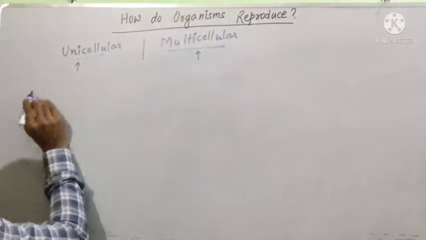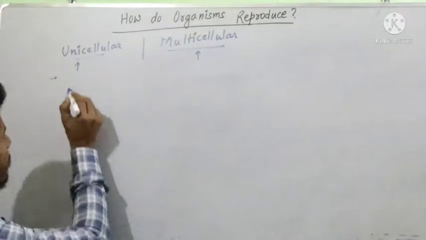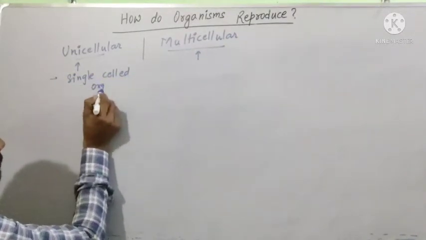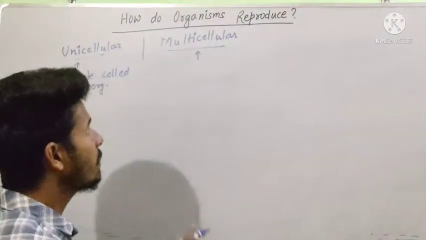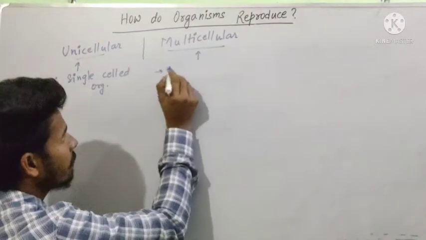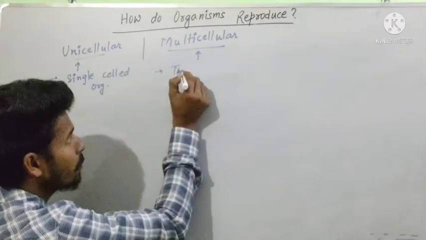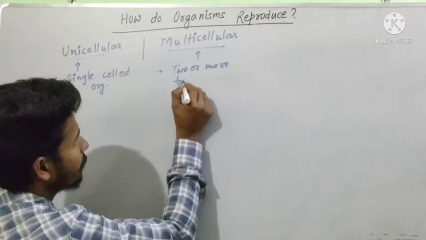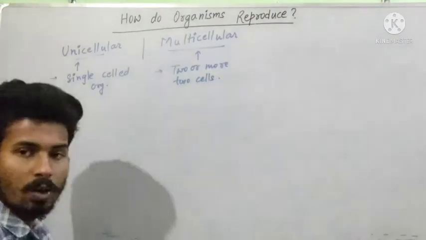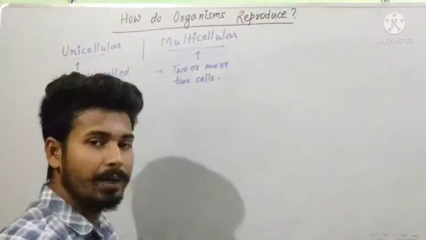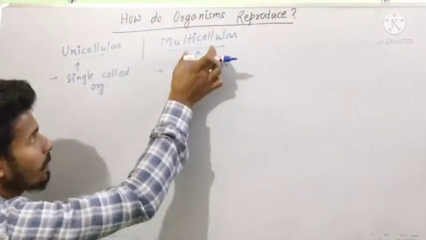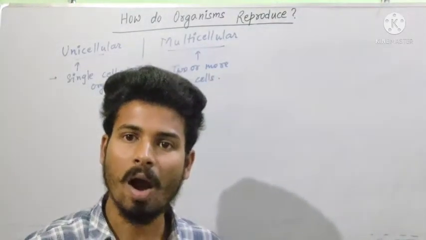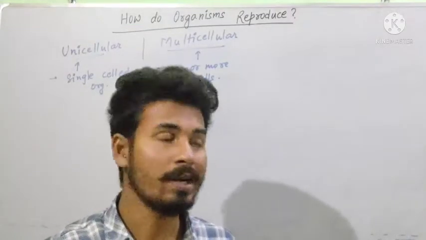The unicellular organism can be defined as a single celled organism, while the multicellular organism can be defined as an organism which contains two or more cells. Now, how do unicellular and multicellular organisms reproduce is the main topic here.